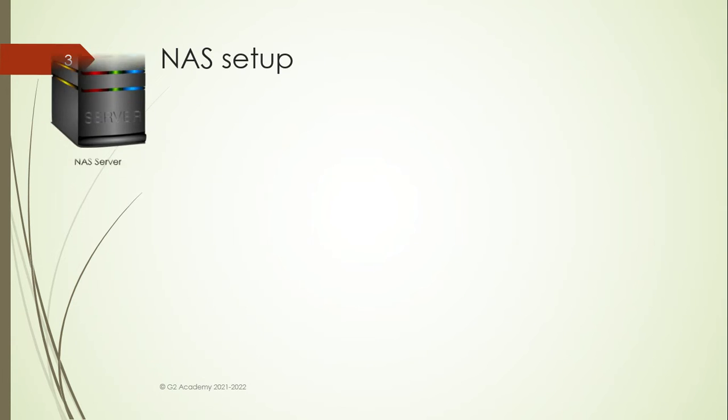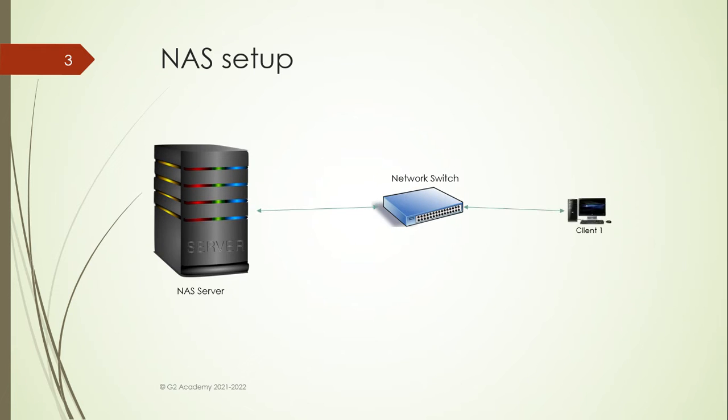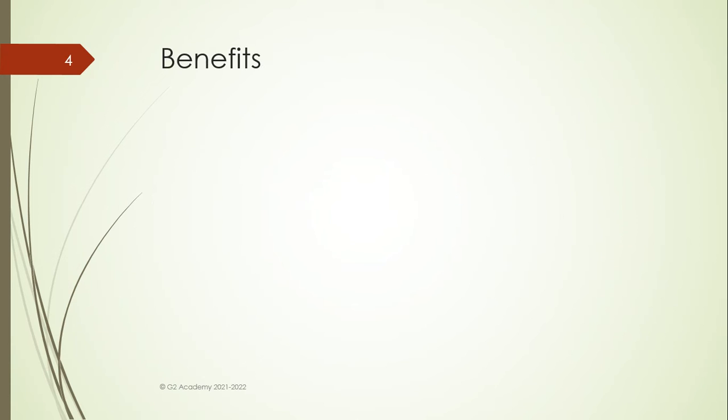Next is NAS setup. Let's look at it. It's a NAS server, a network switch, the connectivity, a first client. These are the different clients. Remember that NAS is a single server connected to a network switch. So we have connected our NAS server to a network. Now multiple clients can connect to that network and get connected to the NAS server at the same time.